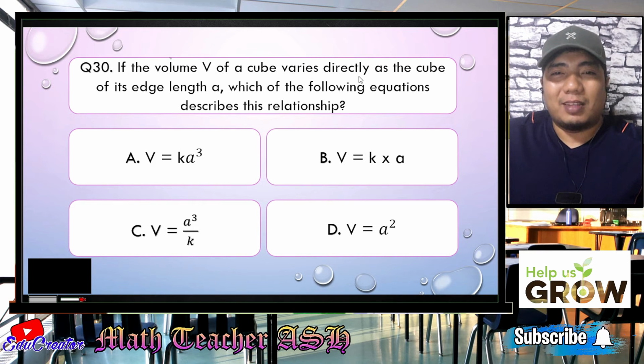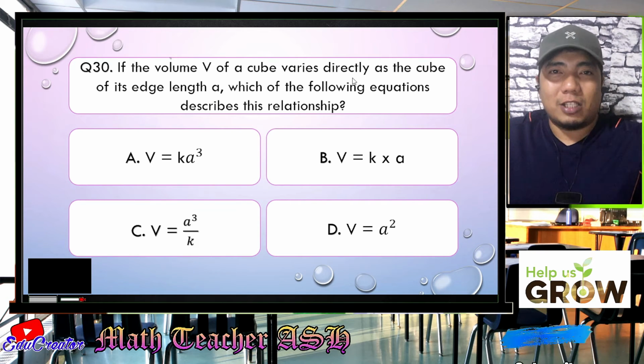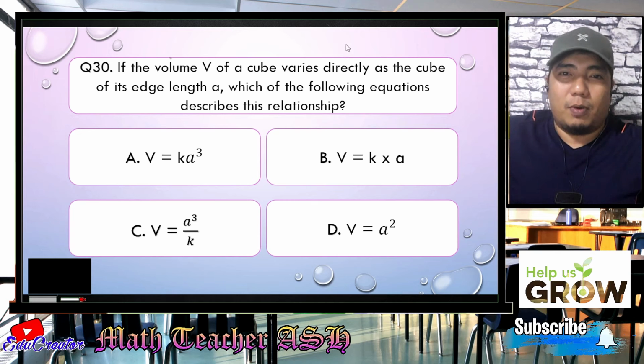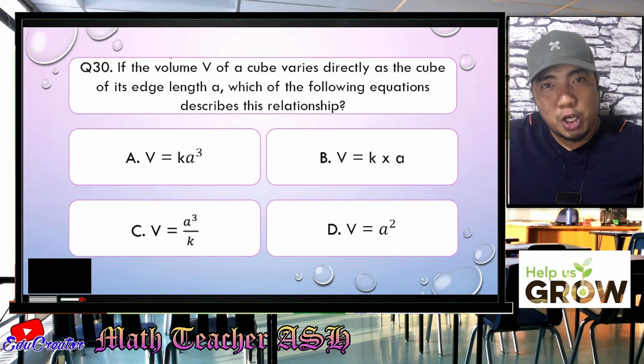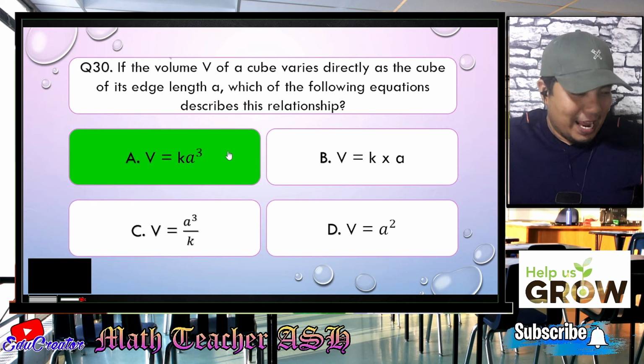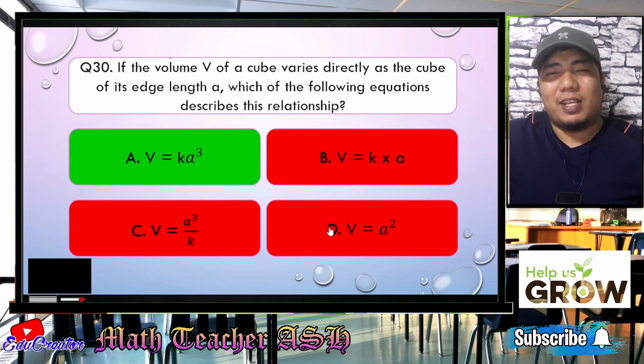So talking about direct variation, that is basically the constant times the second variable, which is our A. So that will give us K A cube. So that is letter A. Alright. Easy, right? Very easy, my dear math learners.